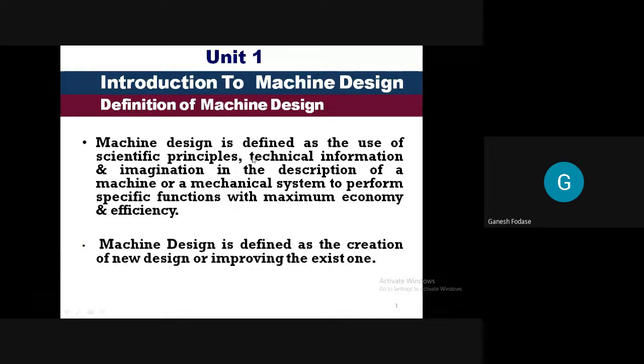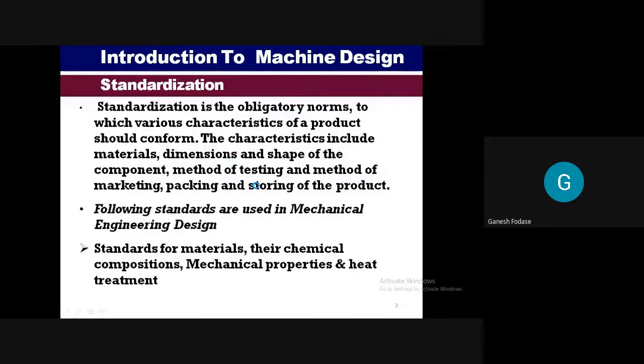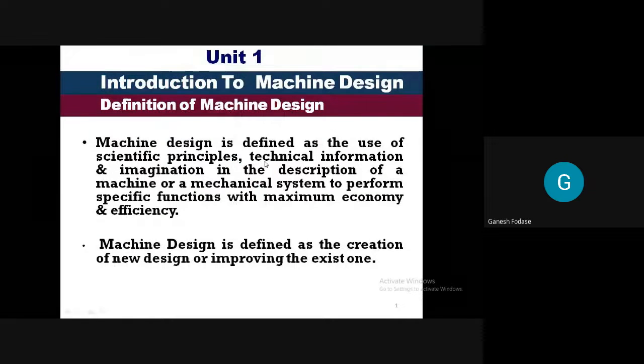What do you understand by technical information? See, there are some standards. When you are going to design, I will tell you in detail about design. But remember, we are using some set standards, like some values for stresses, loads, or factor of safety. Standard materials are there, their gradings are there, series are there. All this technical information we are going to use from some standards.